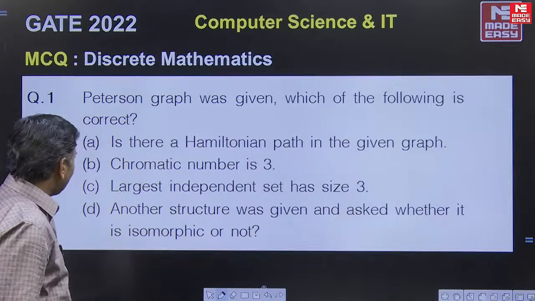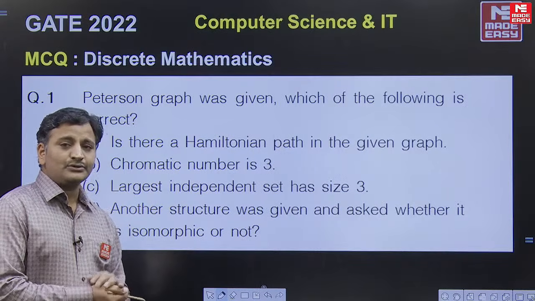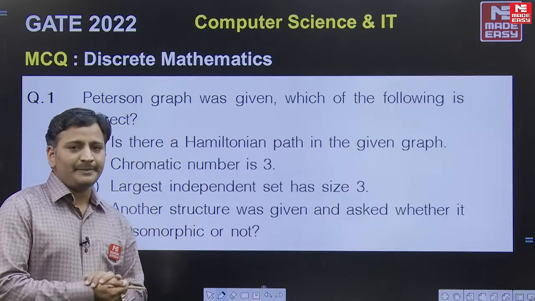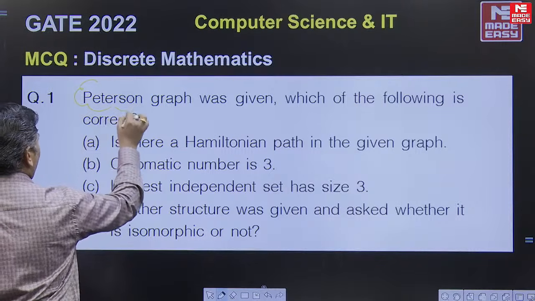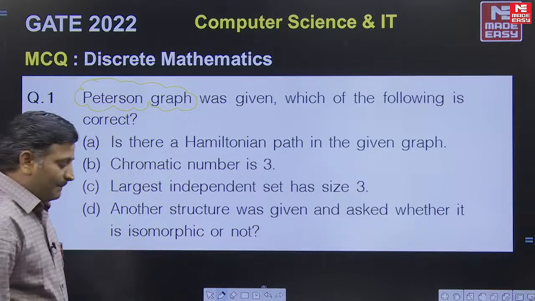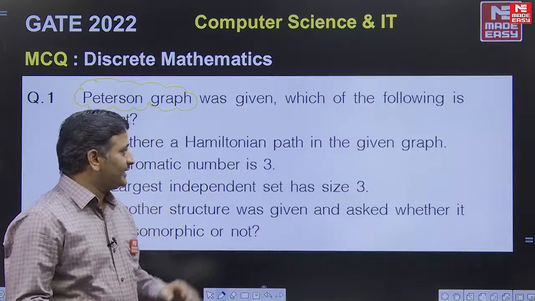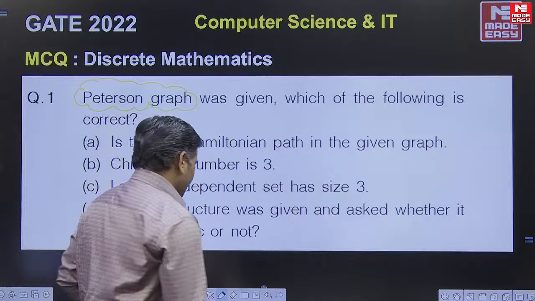Next, this question is based on the concept of chromatic number and also the concept of Hamiltonian cycle and Hamiltonian path, and also they included independent set number, friends. Friends, if you see, they are talking about the Petersen graph. The Petersen graph has certain properties. They already provided the graph here, friends. I didn't show that graph here. Otherwise, if you want me to draw the graph, I can draw that graph also, friends.